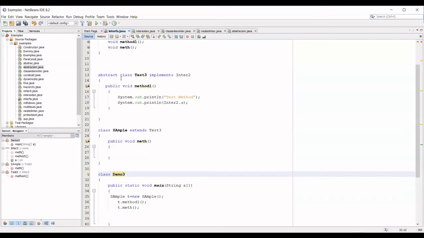If any class that is going to implement the interface does not implement all the methods from that interface, then that particular class will become abstract. You cannot create an object for the abstract class. But if I want to use that method, I can have another class which extends that abstract class and implements the remaining methods, and then through that class object you can access the rest of the method implementation.